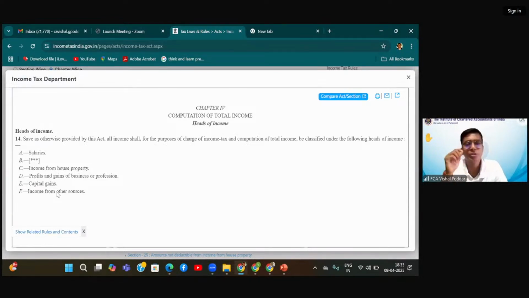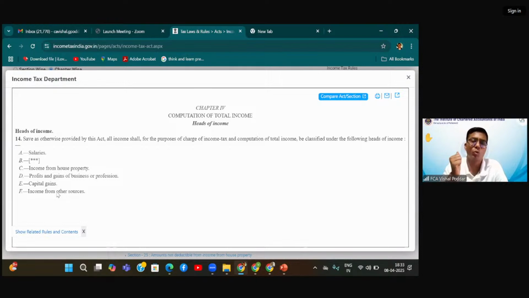Now, the next question that will come is, if I'm earning some income, how will I come to know where my income will fall? How will I come to know whether I should cover the income under house property head so that the house property provisions, the format, the exemptions will apply? Or whether the same income I should cover under business head so that the format will change, the calculation will change, and everything will change?